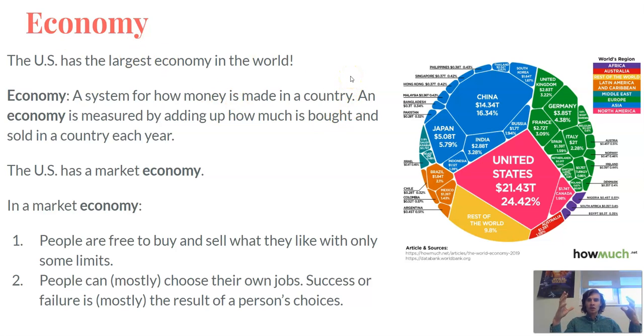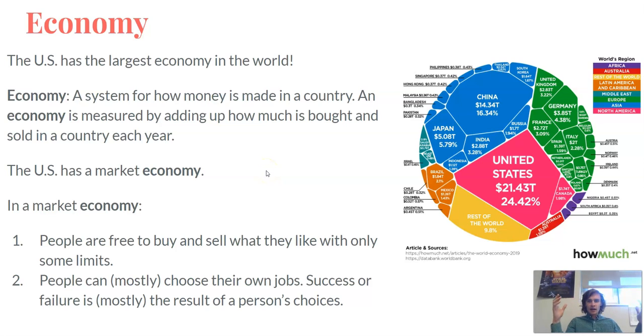An economy is measured by adding up how many things are bought and sold in that country each year. So you look at this graph of how much each economy in the world is. The U.S. is the biggest with $21.4 trillion, T is for trillion, dollars a year. That's 21 with 12 zeros.